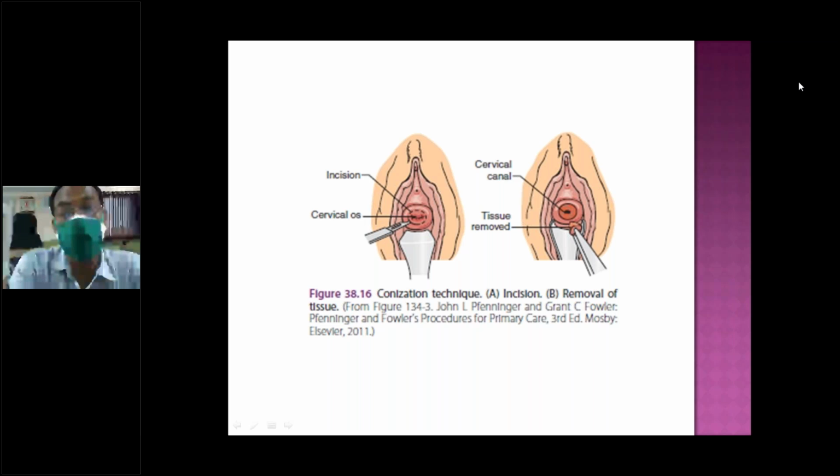Before conization biopsy, we place hemostatic sutures at the 3 o'clock and 9 o'clock positions, because the vascular supply is from the lateral side. If you put stitches at 3 o'clock and 9 o'clock, it will stop the bleeding, and the cone of tissue is taken out, which includes the squamocolumnar junction, columnar tissue, squamous epithelium, and stroma along with gland.